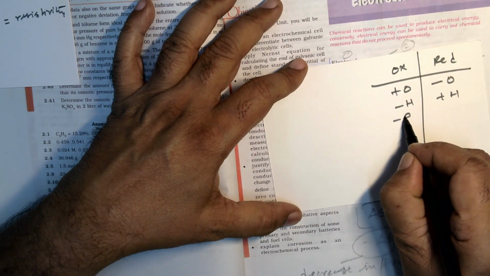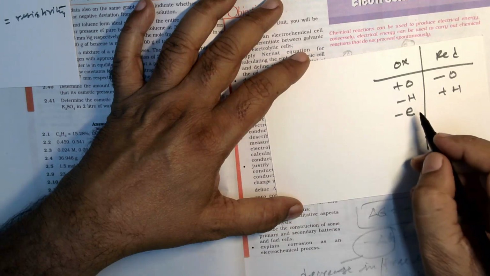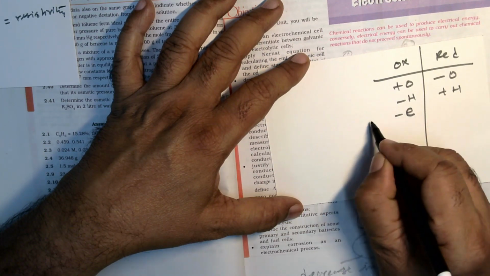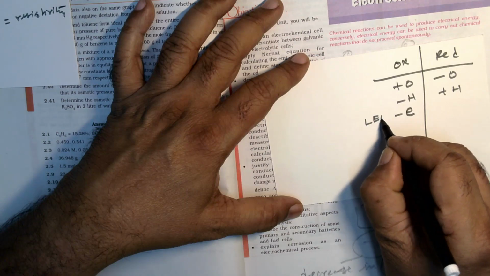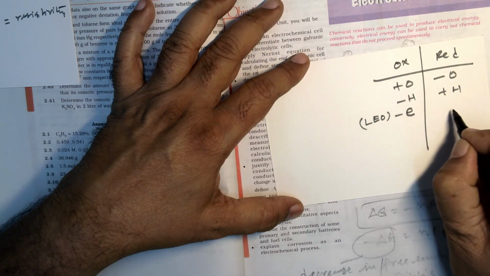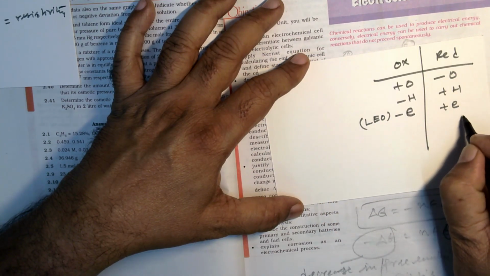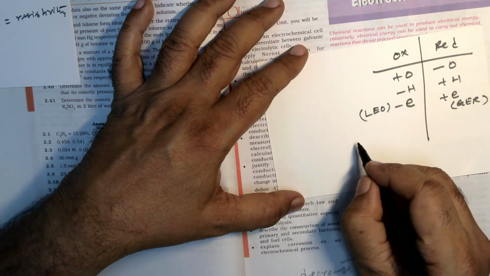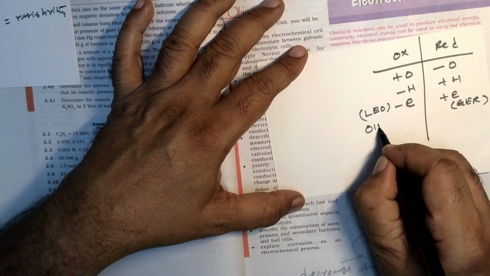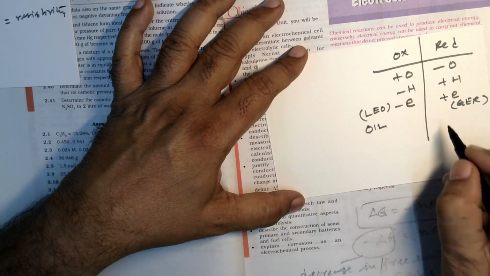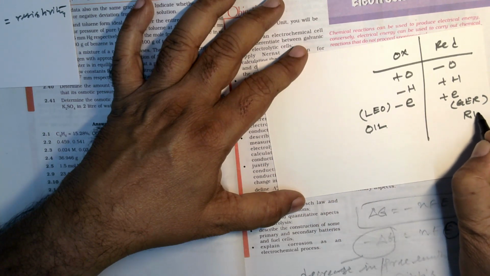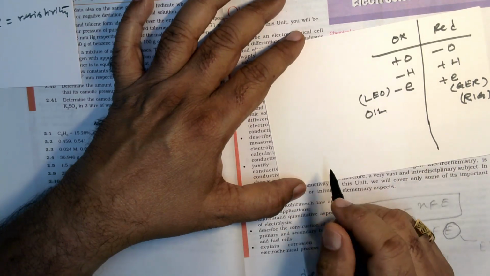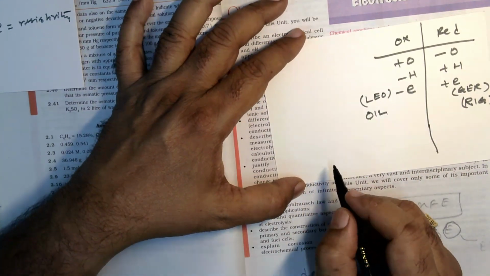Otherwise, removal of electron, de-electronation, is oxidation, that is loss of electron. LEO is oxidation, loss of electron. Then gain of electron, that is GER, or you can also call it OIL RIG. Oxidation is loss of electron. Reduction is gain of electron. Like that you can memorize.